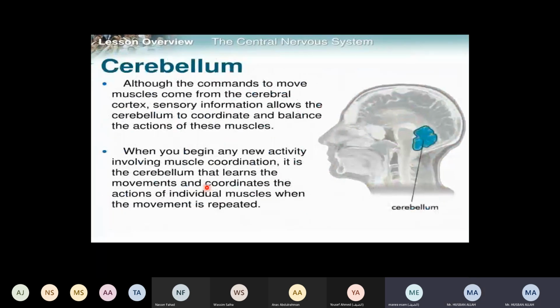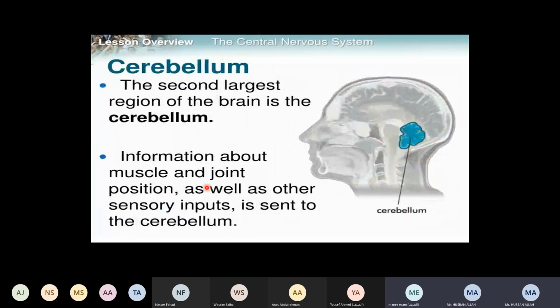Now the next one we have is the cerebellum. The cerebellum is the second largest region of the brain, though not as large as the cerebrum. If you look at the cerebrum, it is much bigger. You can see this part here; this is the cerebellum. The information about muscle and joint position, as well as other sensory inputs, is sent to it. Mostly it is associated with the motions of the body: movement, motions, and muscles of the body.